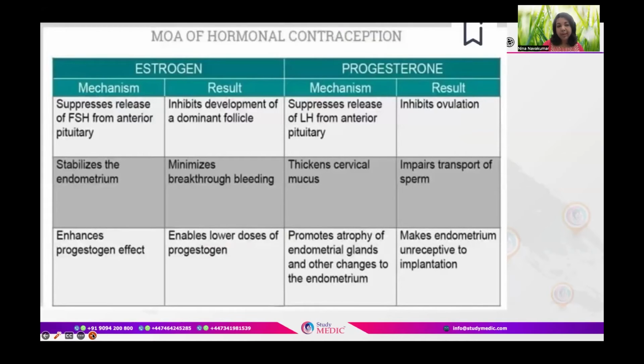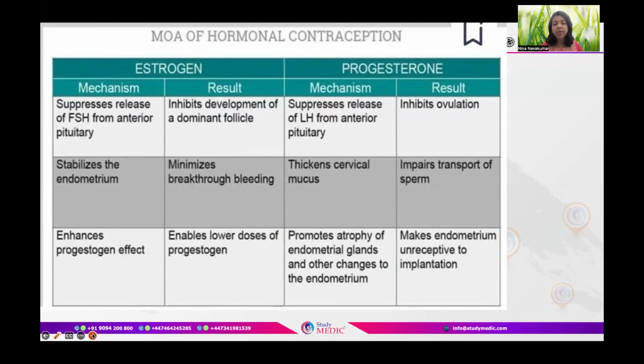Coming to the mechanism of action, the estrogen mainly suppresses the release of FSH from the anterior pituitary, and as a result, it inhibits the development of the dominant follicle. It stabilizes the endometrium, minimizes breakthrough bleeding and enhances the progesterone effect, enabling a lower dose of the progesterone. While the progesterone mainly suppresses the release of LH from the pituitary, helping in inhibition of ovulation.